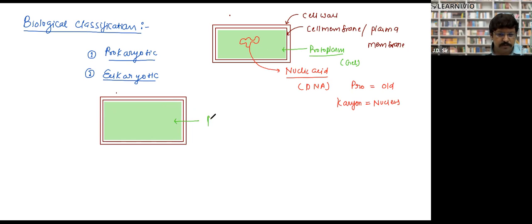So this was protoplasm. Protoplasm is also present in prokaryote. In the same way, this is the cell wall, which is also present over there. And the second layer was the plasma membrane, which is also present over there. But there was something unique which was present here.